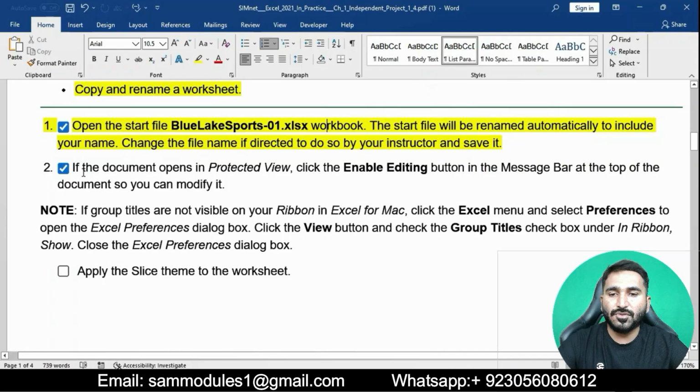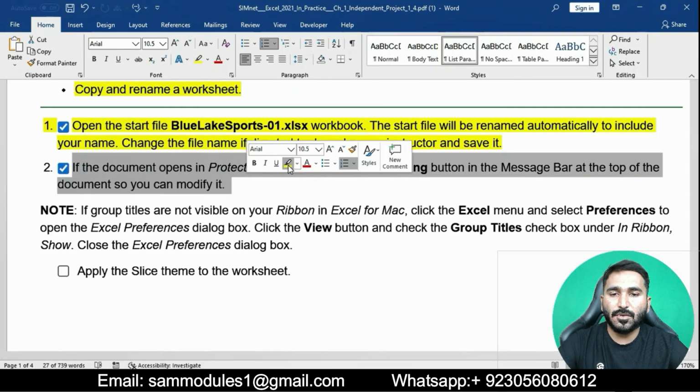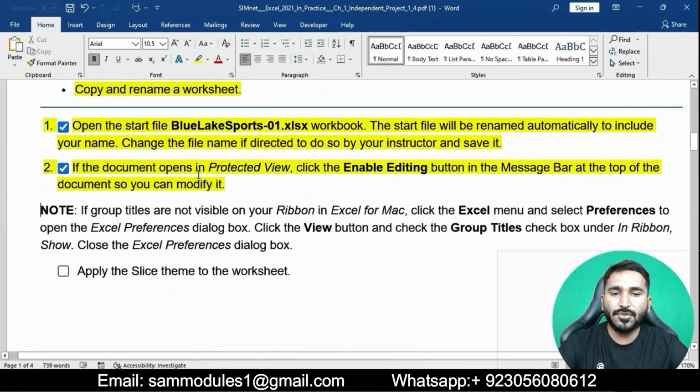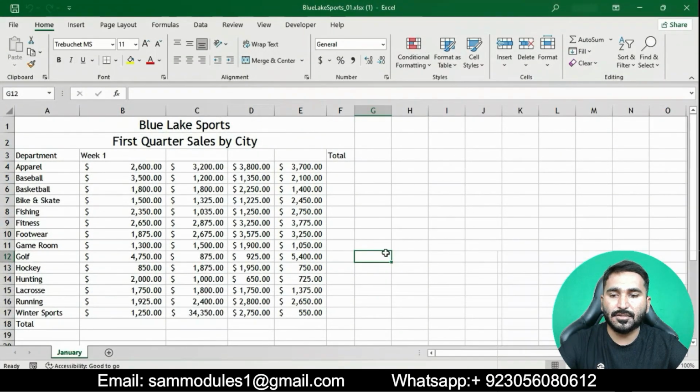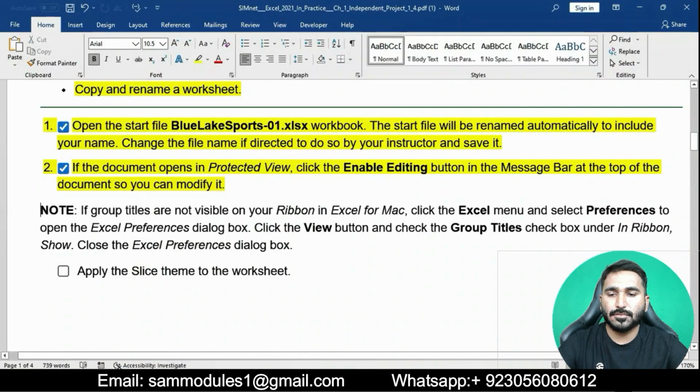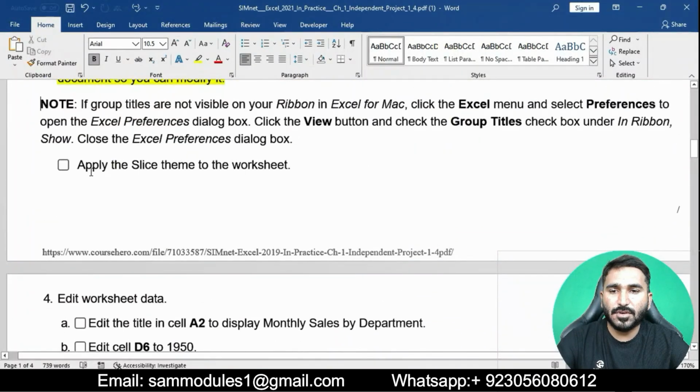Now question number 2 is: if the document opens in protected view, click the Enable Editing button in the message bar at the top of the document so you can modify it. I have also enabled editing. Basically in this question we will open the file and then simply enable editing. You can see here Enable Editing. Now moving on to the next question.